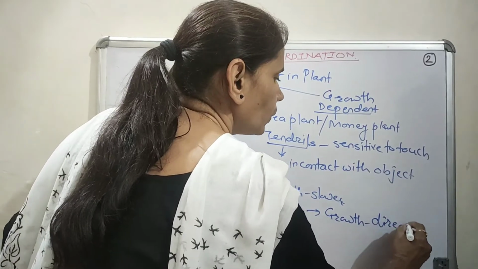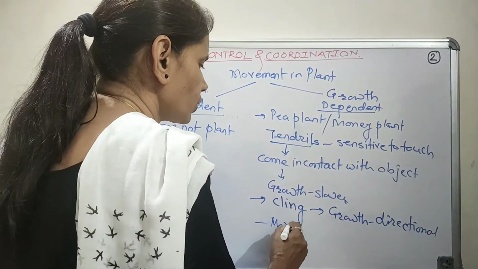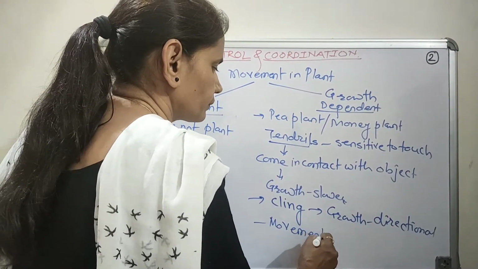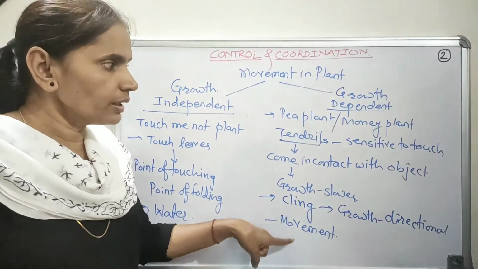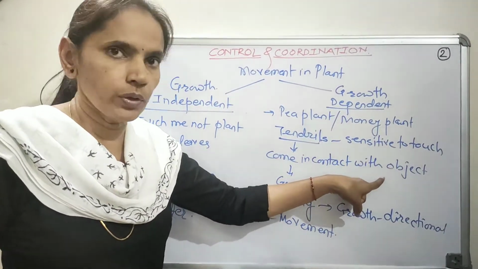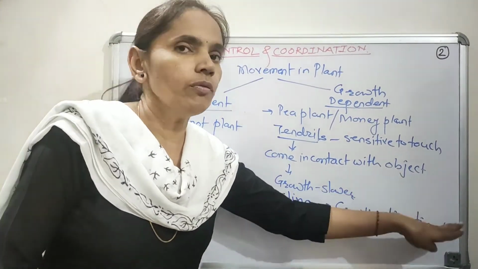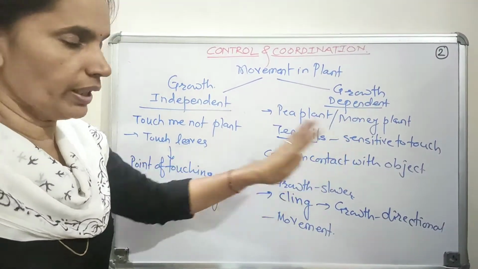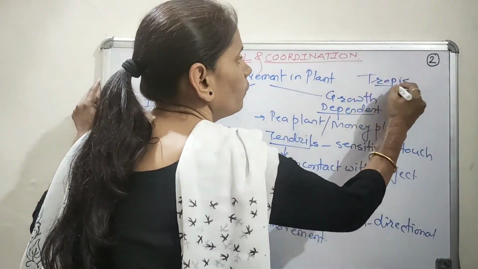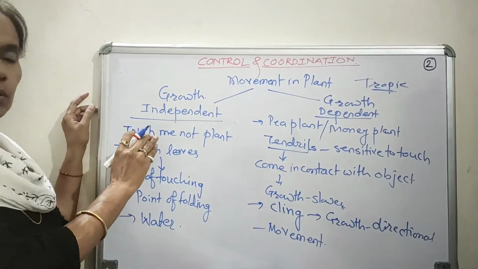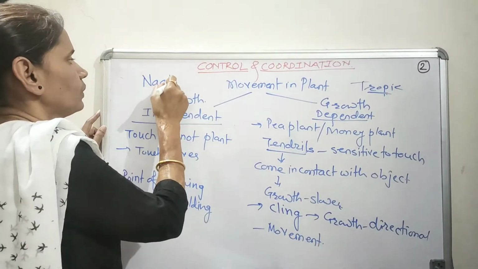Now as this growth is directional, it appears that the plant is showing movement. So here we observe the growth of the plant in response to the specific support, in the form of movement through growth. Such a movement is known as tropic movement, while the growth independent movement of the plant is known as nastic movement.